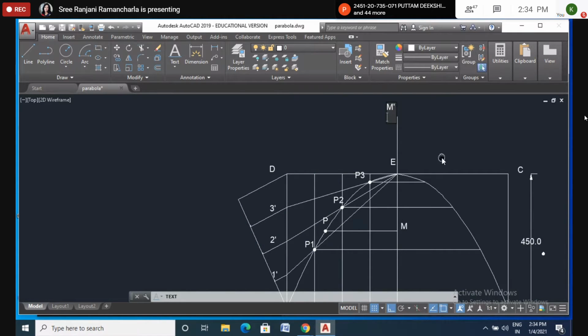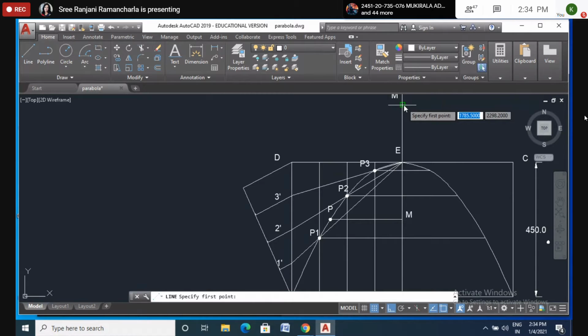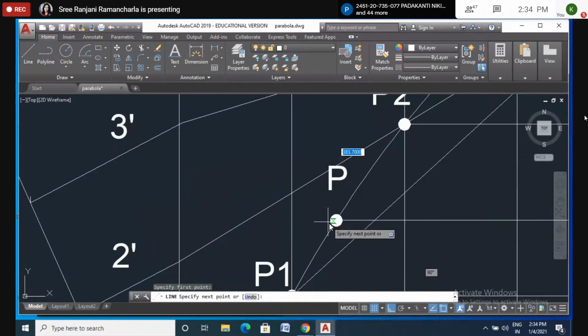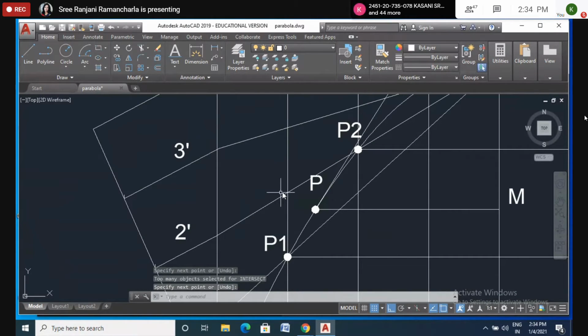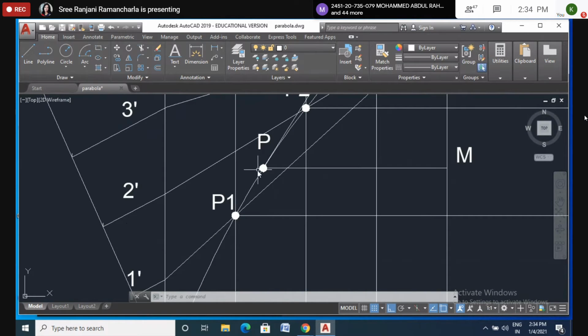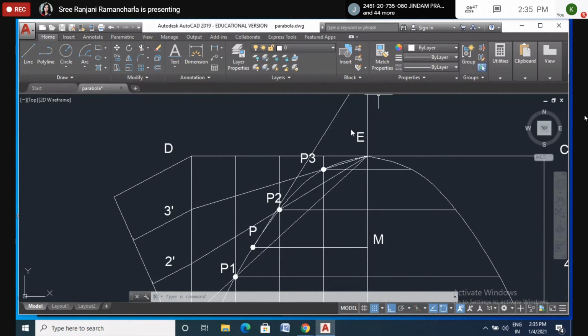Okay, now after getting the M, just join M and P. So I will take the line command. I just want to join M and P. This P, not P1, P. What is the meaning of tangent? The line should not intersect the curve, right? So here I join with a scale. Also, you can just join and extend with your scale, right?